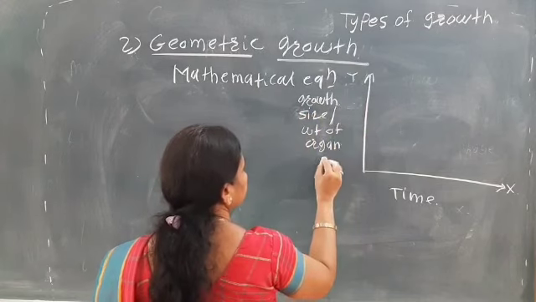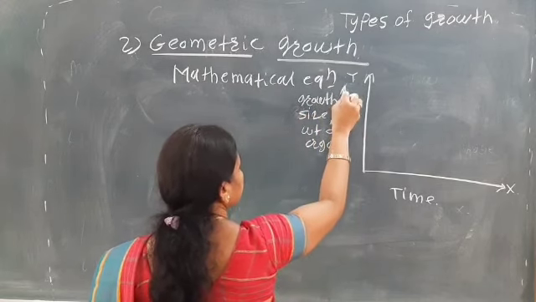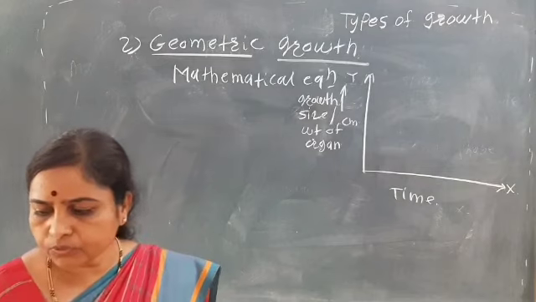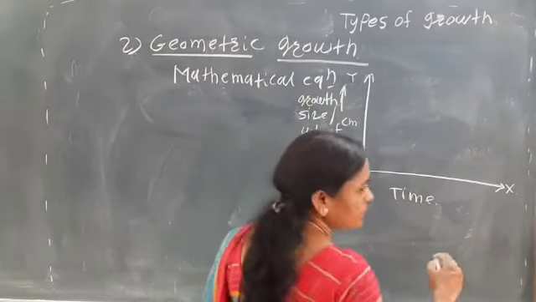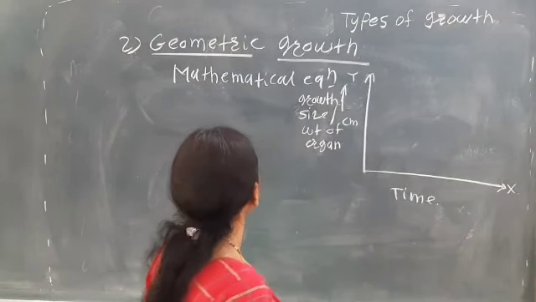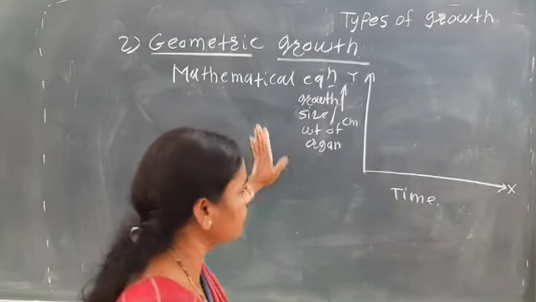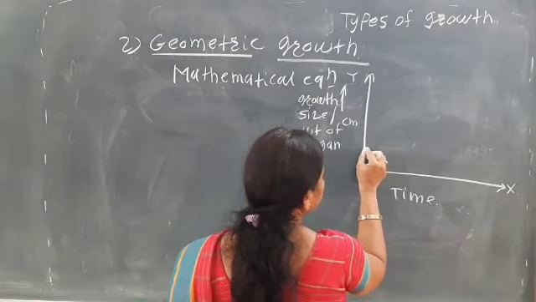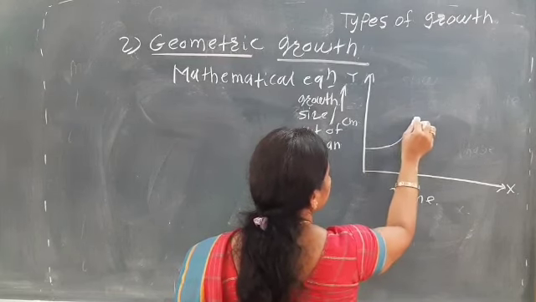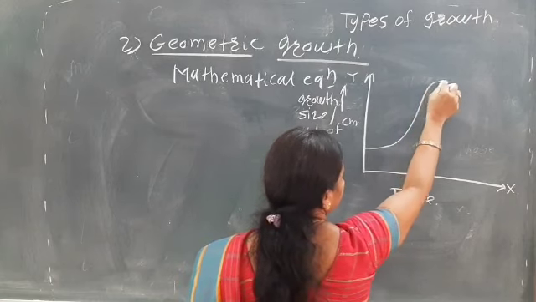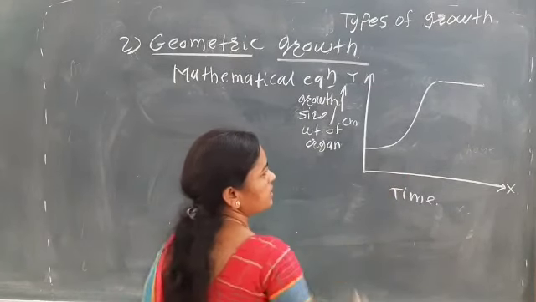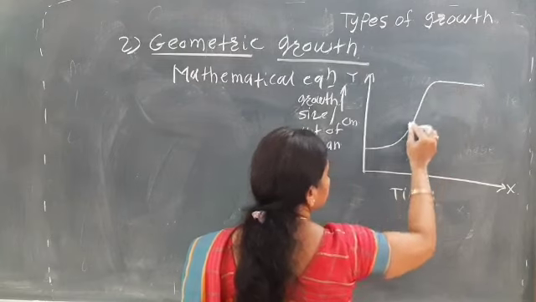So it is the dotted like this. So it is in the growth, it is in the centimeter. And if we plot the graph, that we have seen in the last lecture, the phases of the growth. So here in the geometric growth, we can see these phases of the growth. At the initial condition, the growth rate is slow. Then there is the exponential phase, that is the log phase, and then the steady phase. Okay, that is the S shape or the sigmoid.